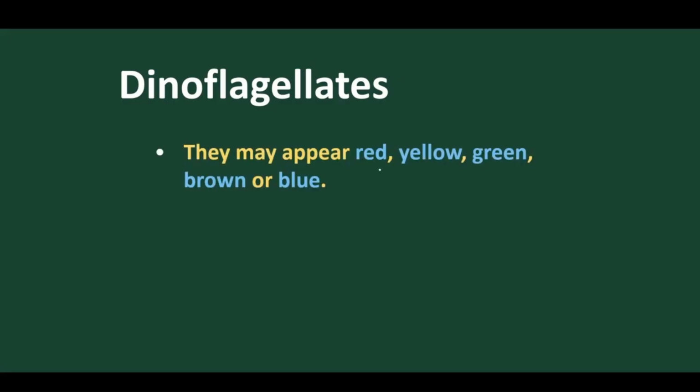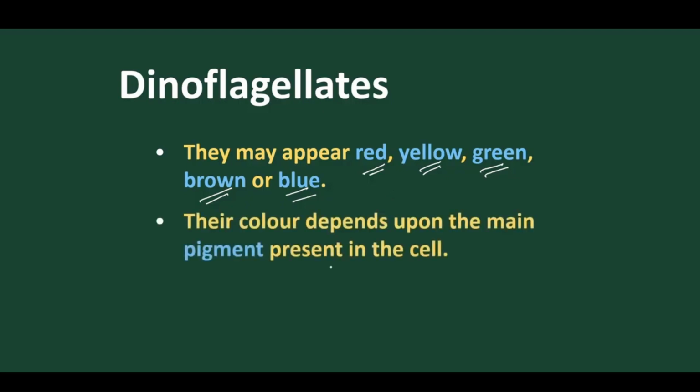They appear in different colors. The body color differs because they have variation in pigments. They may be red, yellow, green, brown or blue. Due to variation of pigments, they have different body coloration. And mostly these pigments help in body coloration. So the cell presents pigments to control this body coloration.